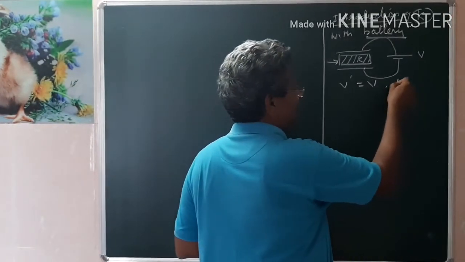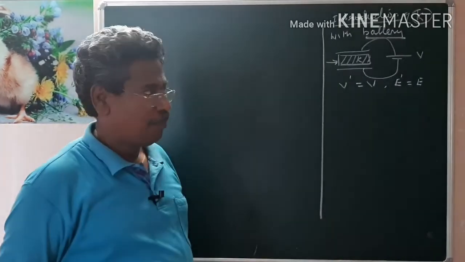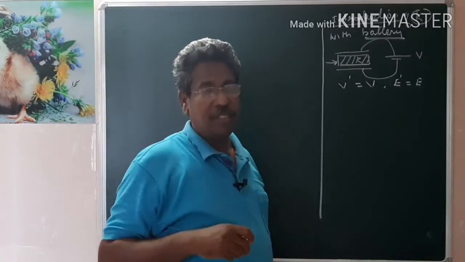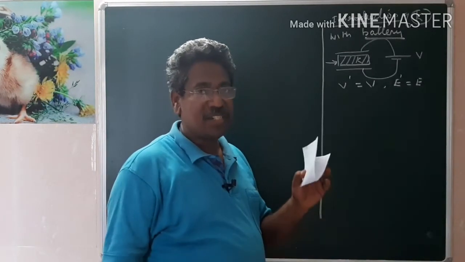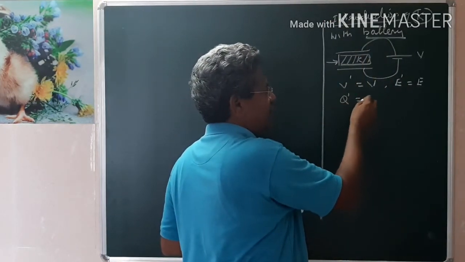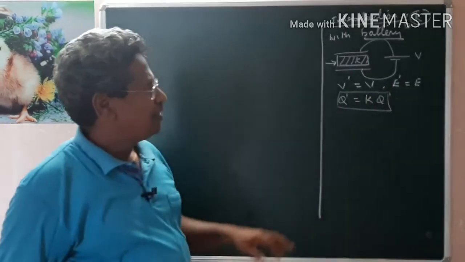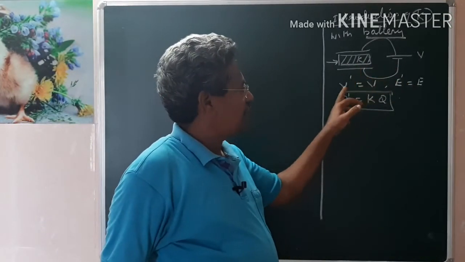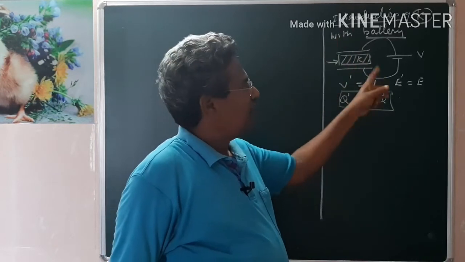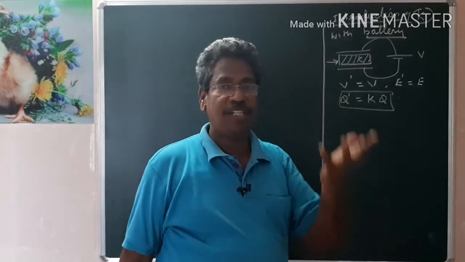Since the potential is constant, the electric field between the two plates will be nearly the same. Due to the introduction of the dielectric slab, the charges will begin to change. Some extra additional charge will enter such that Q dash equals K times Q. First take it for granted that whenever the battery is kept in contact with the parallel plate capacitor, potential remains the same. As long as the distance between the two plates remains the same and the battery is in contact, there won't be any change in electric field. But remember, the charge will begin to increase.